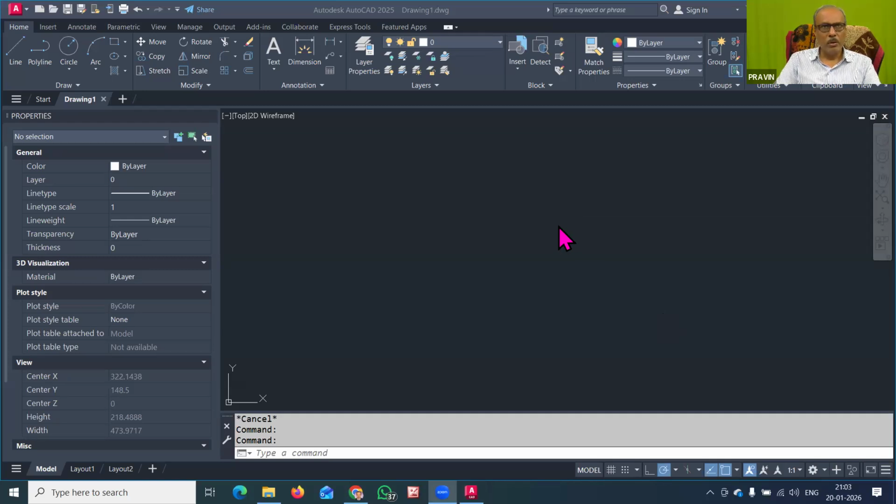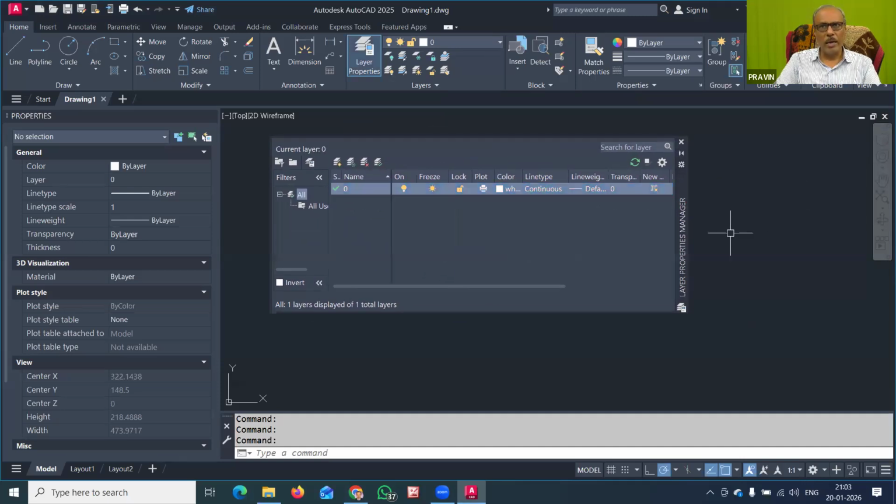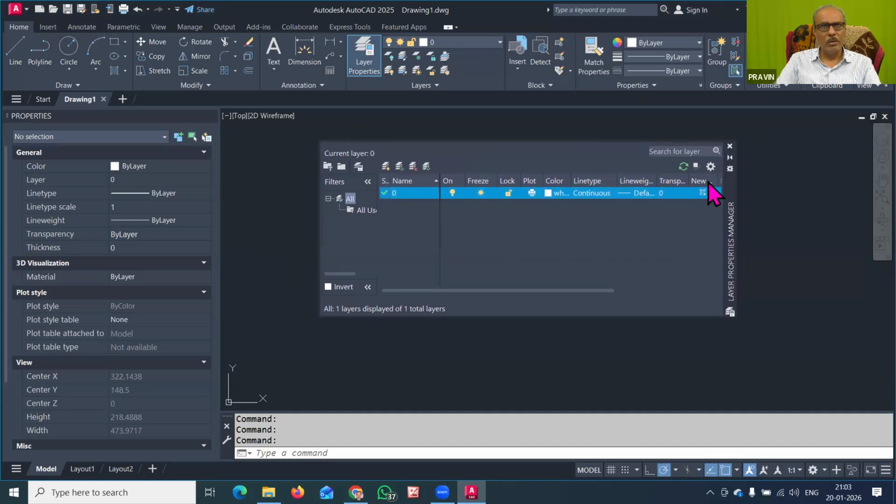So you can just go to here. The layer properties are there that we can open here. So these layer properties we have to open, or we can here. I will click it here. So you can see that this is the layer manager that is now open on my screen. So I can move this layer manager.